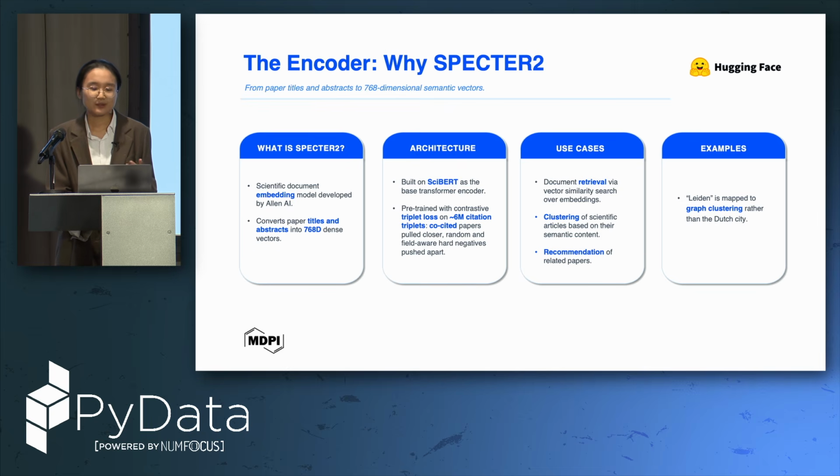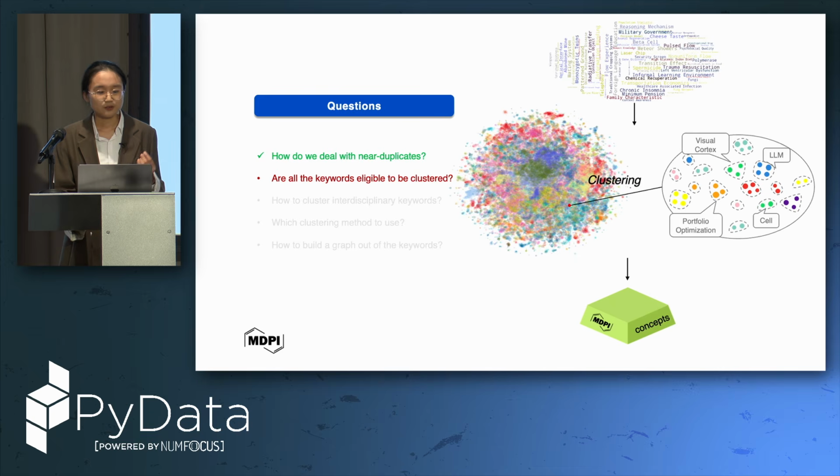Mostly Spectre 2 is used for document retrieval, clustering, and recommendation of papers. In our case, there's a good example: Leiden is an algorithm for clustering, and if we use a normal embedding strategy, it will be embedded into a Dutch city, but however, it's a graph clustering method.